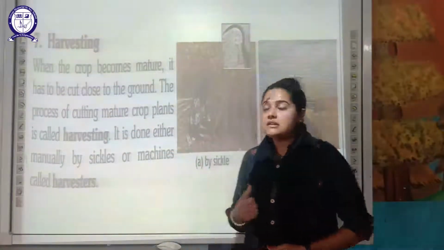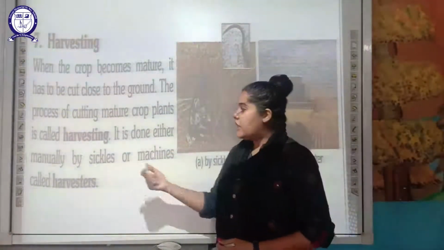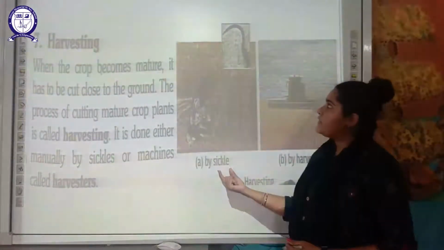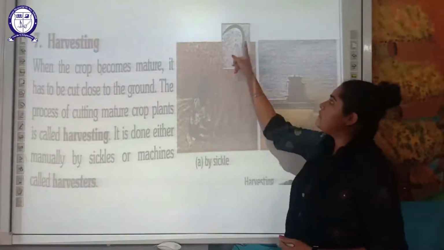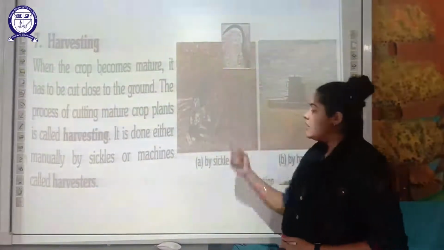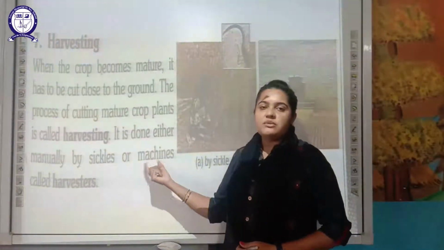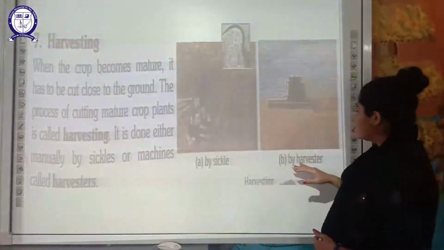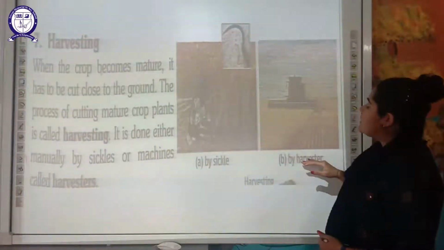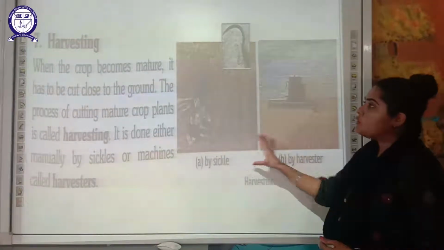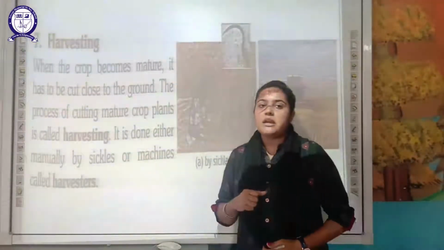Harvesting is done manually. How can it be done manually? With the help of a sickle. You might have seen in the villages, farmers still use the sickle. Okay, and it can also be done with the help of machines which are called harvesters. So here you can see this next method, harvesting by machine. So these are two methods in which harvesting can be done.